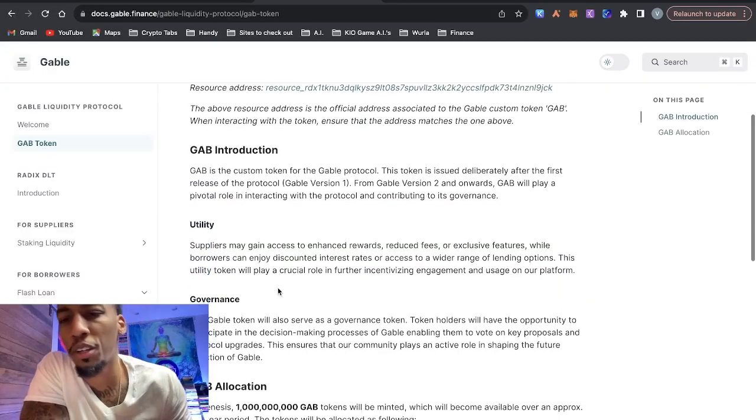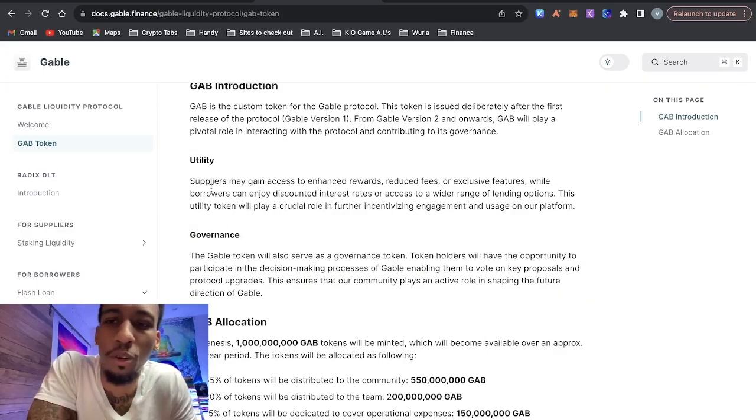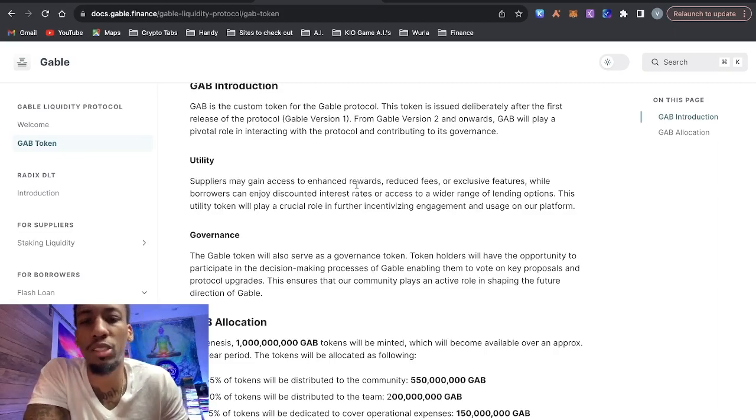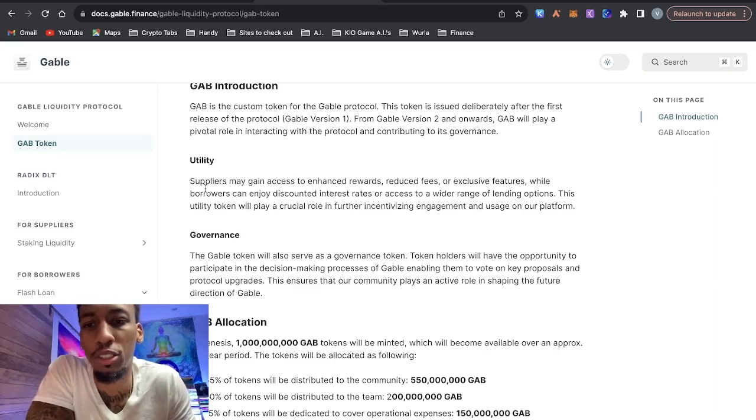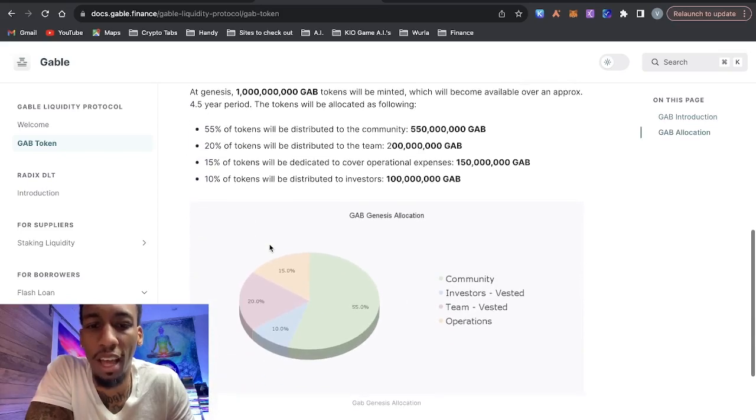Now let's go into the tokenomics. So it says the utility of the token is suppliers may gain access to enhanced rewards, reduced fees, or exclusive features, while borrowers can enjoy discounted interest rates or access to a wider range of lending options. This utility token will play a crucial role in further incentivizing engagement and usage on our platform. And it gives you the allocations.